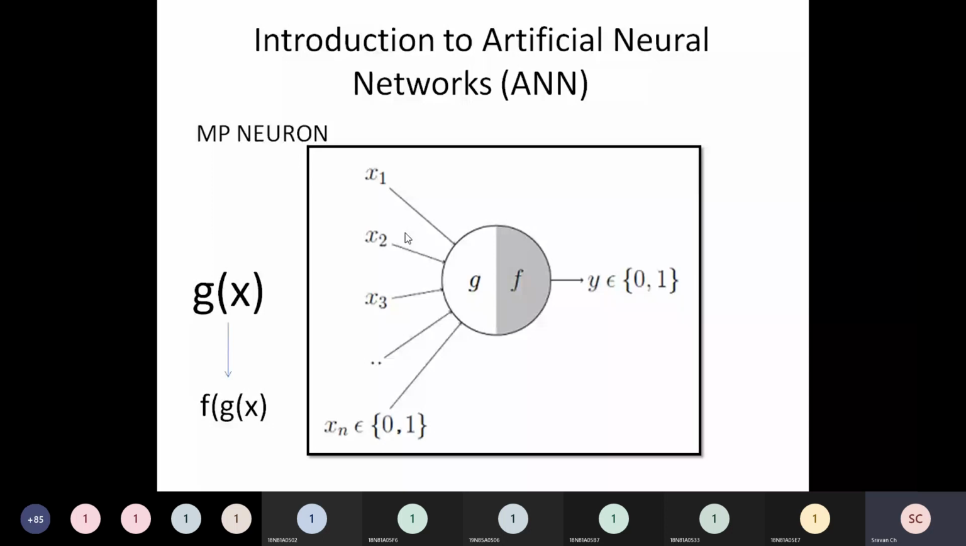So in such cases, what will happen is, g of x is a function applied on inputs. F will check for the threshold. What is the value of g? Is it 4, 3, or less than 3? Something like that. Based on the threshold, F will fire the output as 0 or 1. So this is just a MP neuron. What it does is, simply it will take the inputs, it will apply a mathematical function, and it will come up with some output. We will understand in detail about this MP neuron slowly by taking few more examples.